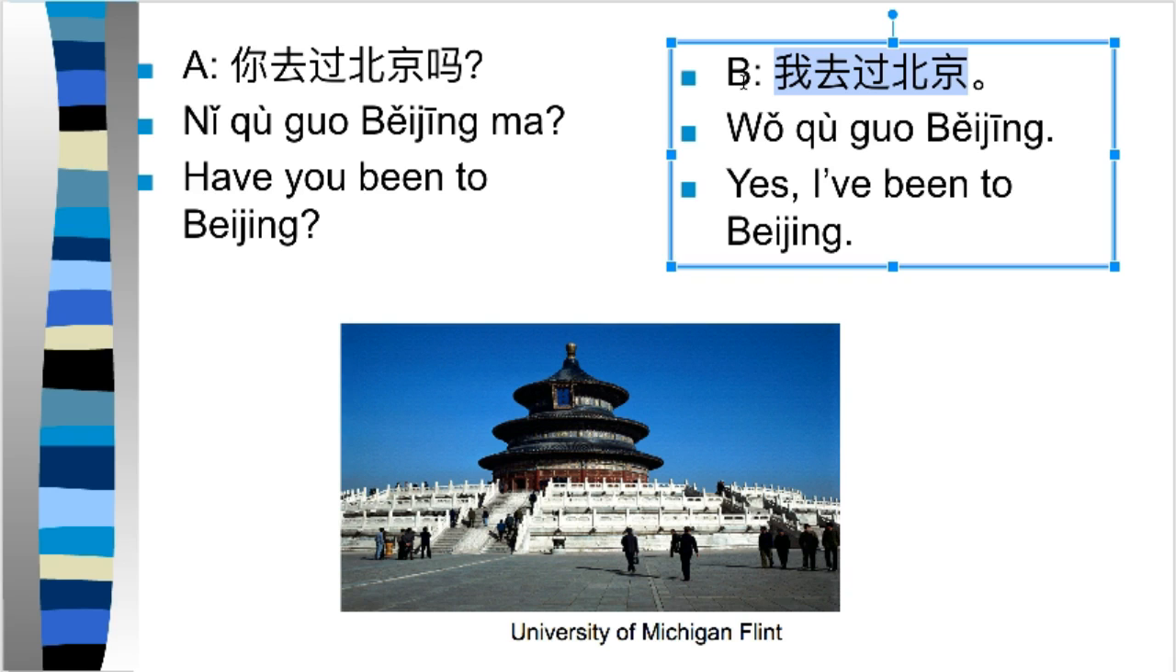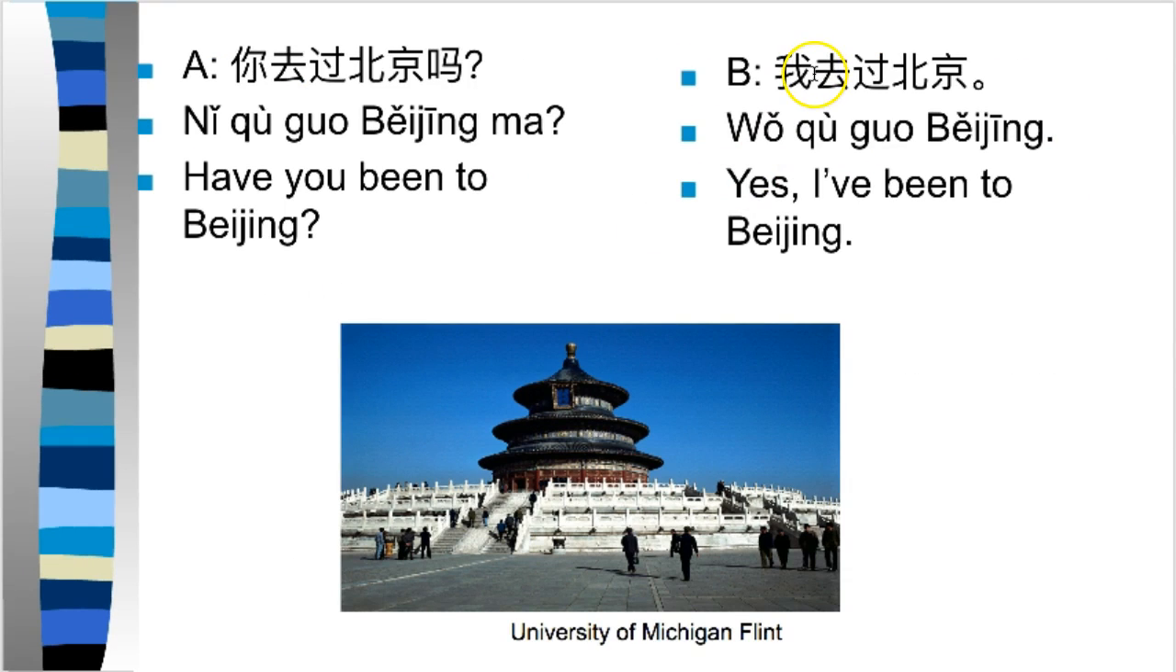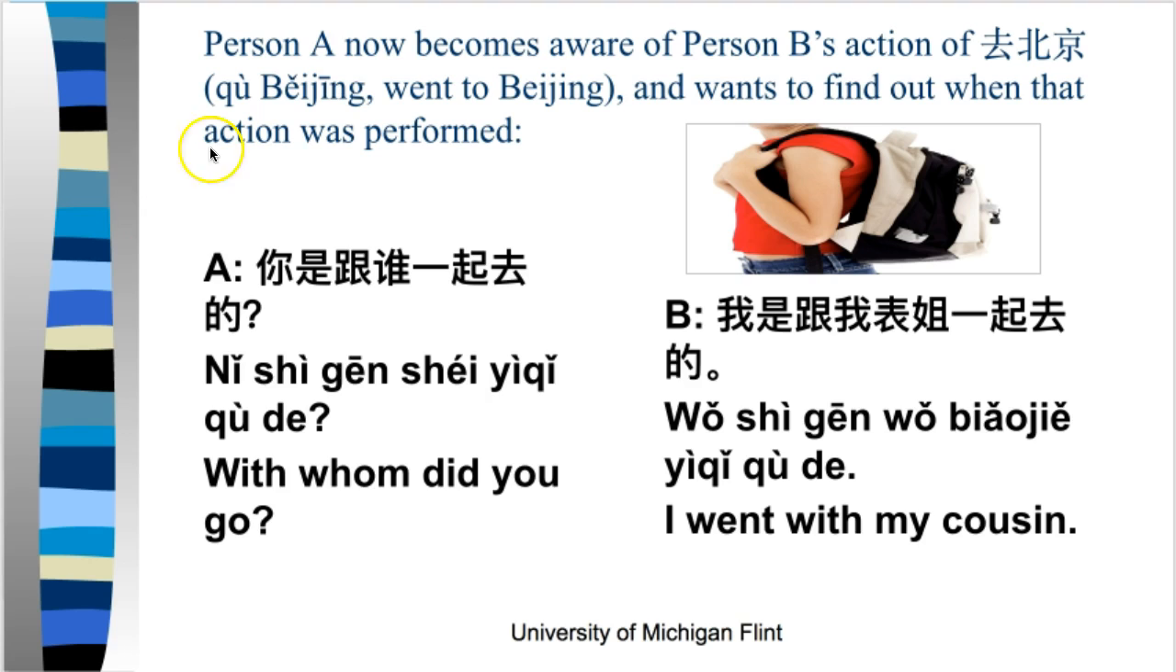When did you go to Beijing? How did you go to Beijing? Who did you go to Beijing with? These kinds of questions, right, asking for details about a known event, is when we need to use the 是的 structure. We can translate it as the situation is that, right? So, like, oh, yes, I went to Beijing. Well, who did you go to Beijing with? Well, the situation is that I went to Beijing with my friend Leo, etc. Okay, let's look at some example answers.